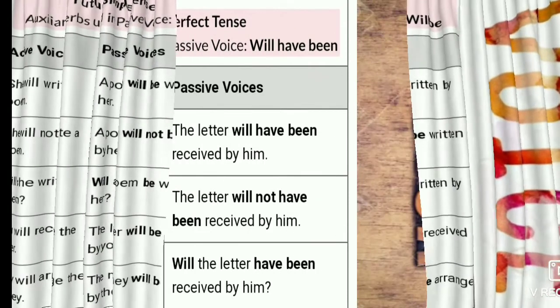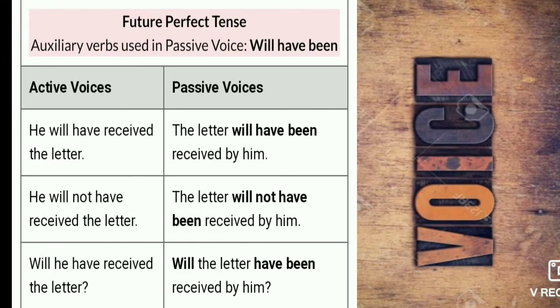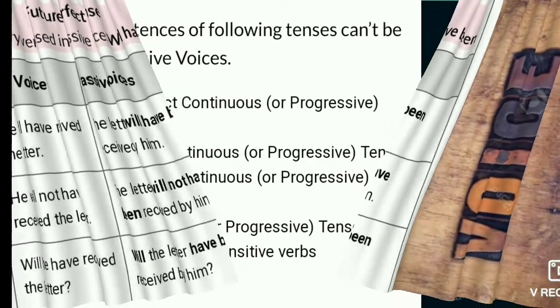After the simple future, we have to know the future perfect tense. And here, will have been is used plus verb 3. He will have received the letter; the letter will have been received by him. He will not have received the letter; the letter will not have been received by him. Will they have received the letter? Will the letter have been received by them?